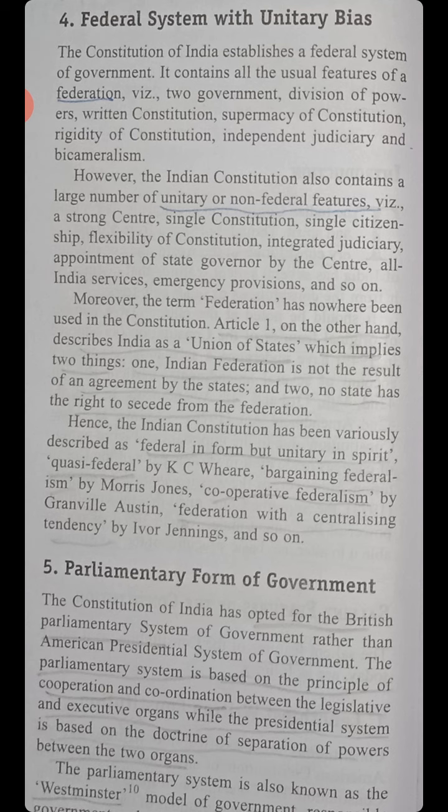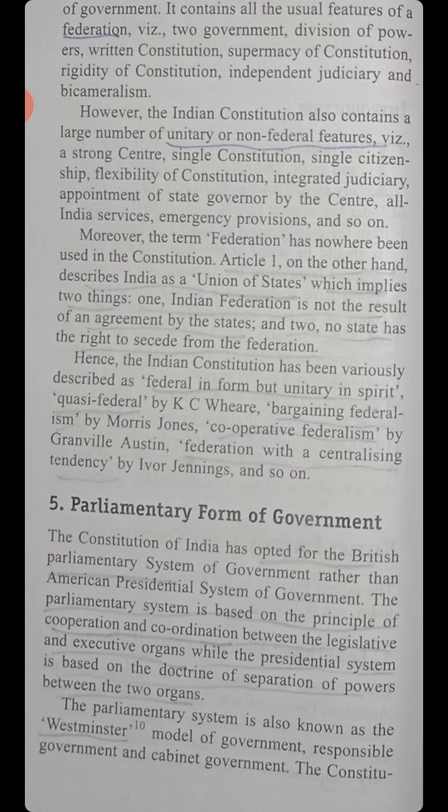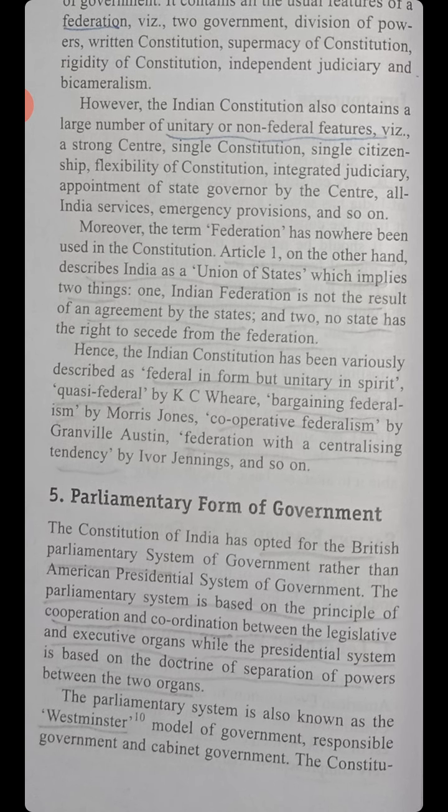The Constitution of India establishes the federal system of government. It contains all the usual features of the federation: two governments, division of powers, written constitution, supremacy of constitution, rigidity of constitution, independent judiciary, and bicameralism. However, the Indian constitution also contains a large number of unitary or non-federal features: a strong center, single constitution, single citizenship, flexibility of constitution, integrated judiciary, appointment of state governor by the center, all India services, emergency provisions, and so on. Moreover, the term federation has nowhere been used in the constitution.